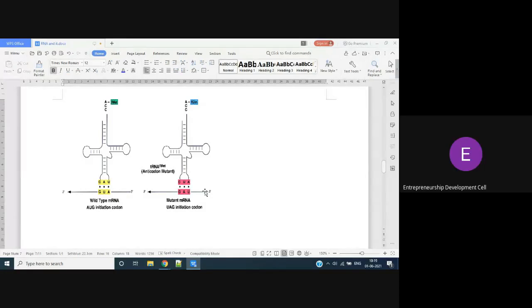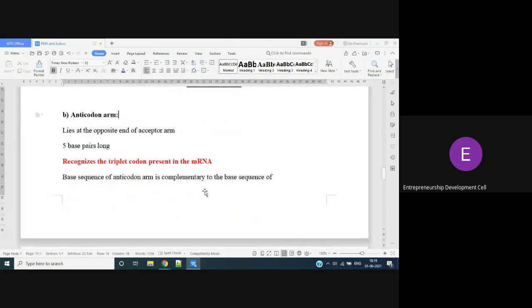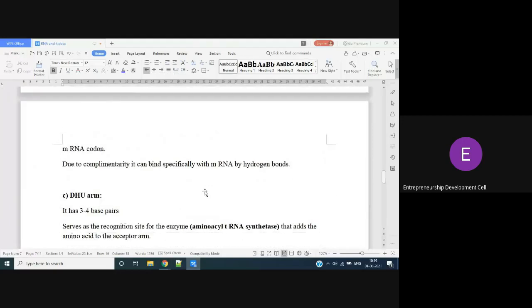That coding region is recognized by the tRNA. That is the specialty of the anticodon arm. Why can it recognize? Because it is complementary. tRNA shows complementarity to the mRNA codon.